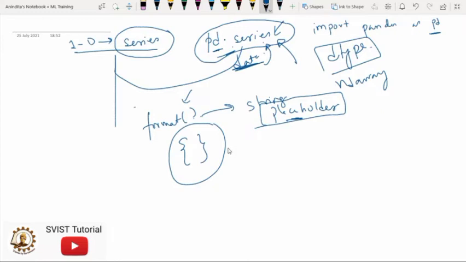Indexing is a very important concept for any programming language, because whenever we define one array, we have a of 0, a of 1. If a is the name of the array, 0 and 1 are the indexes. Now here I'm talking about format and placeholder, right? Format is one of the methods which formats specified values and inserts them into a string placeholder.